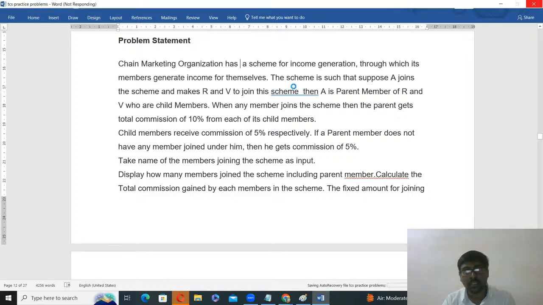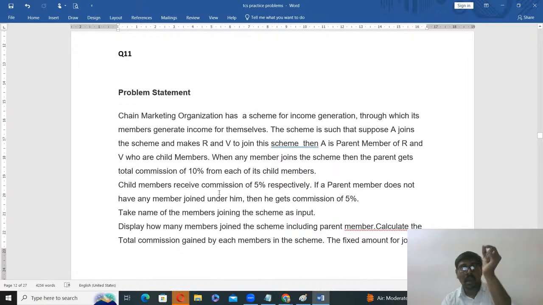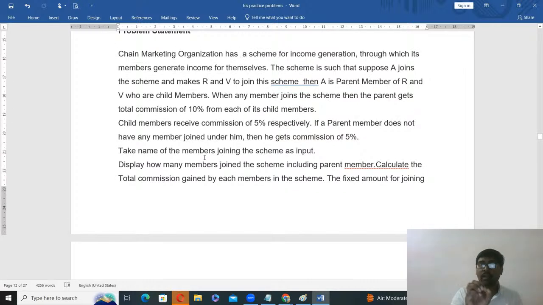The scheme is such that suppose A joins the scheme and makes R and V join the scheme. Then A is the parent member of R and V, who are the child members. I think you got the idea. What is the concept here?